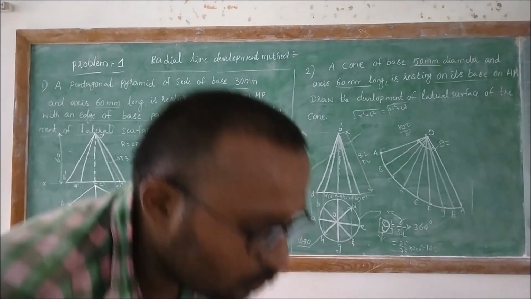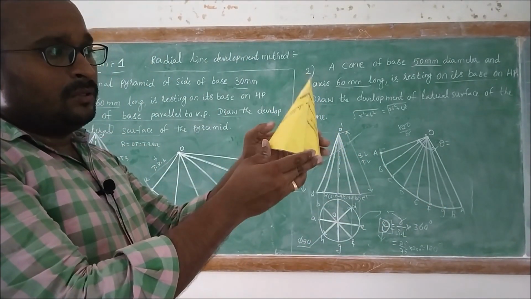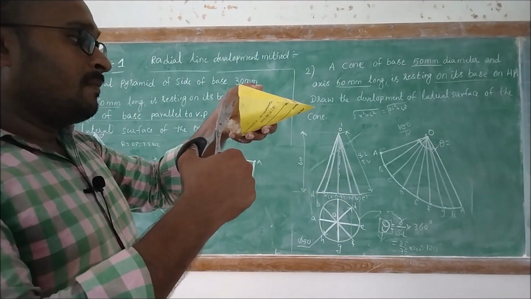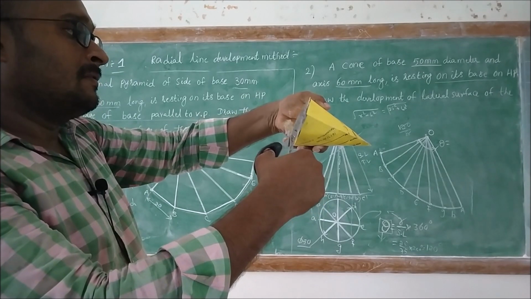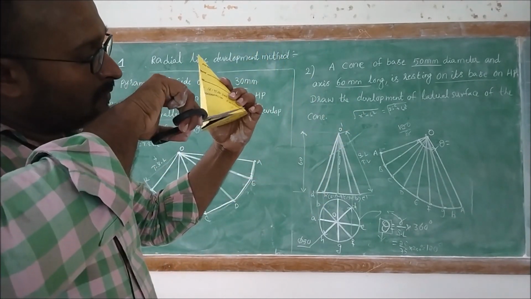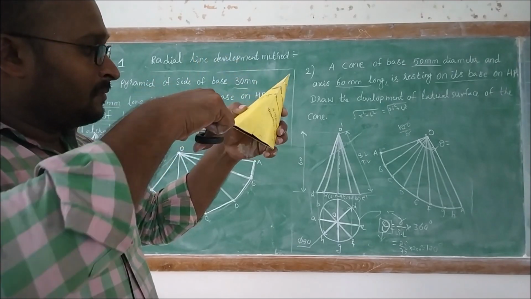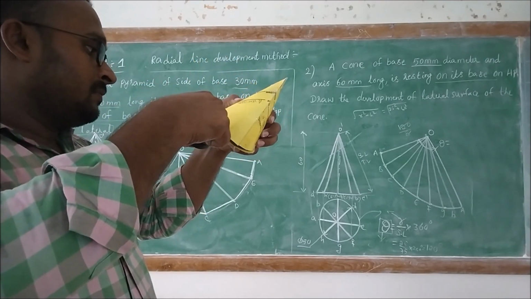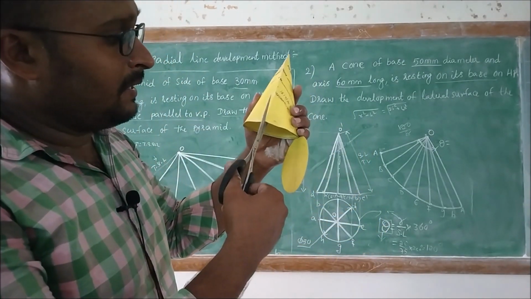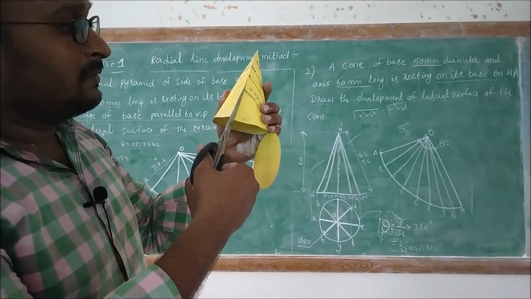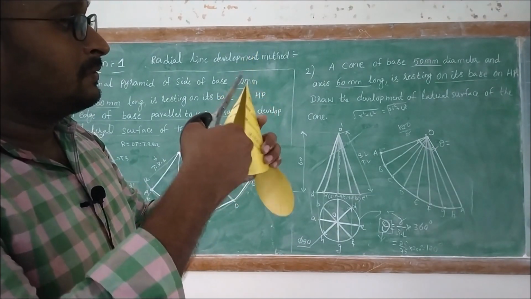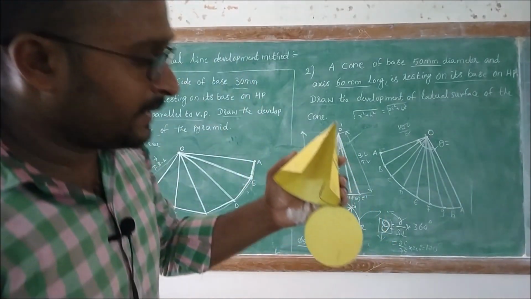And coming to the cone, here it is the cone. If you want to develop it, then you need to cut the base side. Right, here it is the base side, and the vertical side has also been developed.